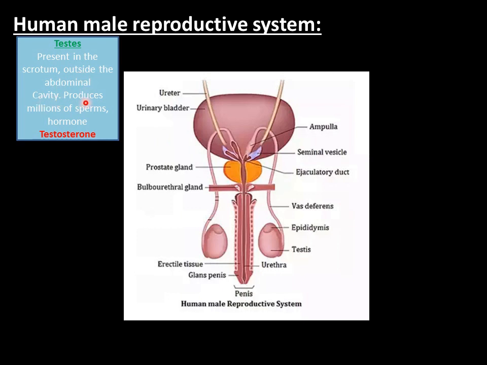Fine. It produces what? It produces millions of sperms. The sperms are produced in the testes. Along with sperms, it also releases a hormone known as testosterone. Okay, testosterone hormone is released by testis.